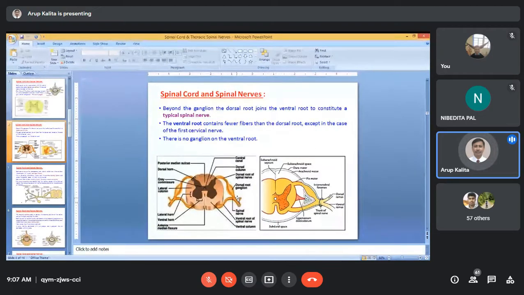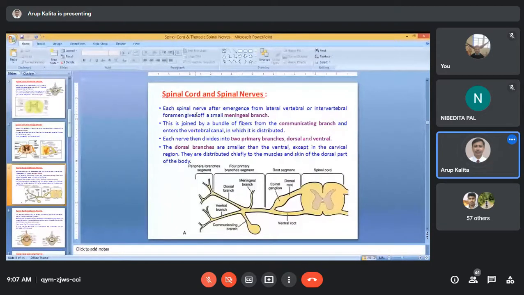Now, each spinal nerve, after emergence from the intervertebral foramen, as we know, exits from the vertebral canal through the lateral or intervertebral foramen and gives off some small meningeal branch. Actually, you see this photograph. This is the spinal cord.